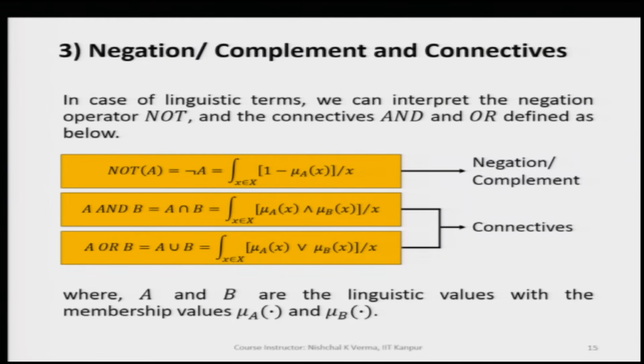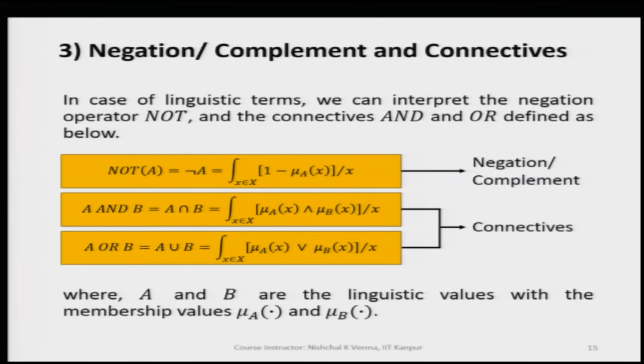Now let us move to the third class, which is negation, complement and connectives. When we have been given a primary fuzzy set, a primary term, all these names can be used interchangeably, and we try to find a negation of it.